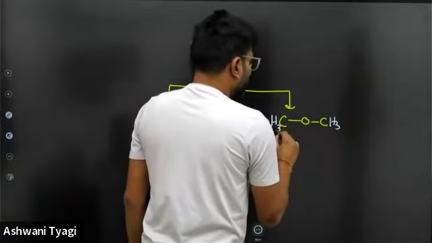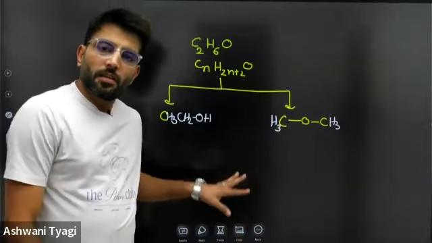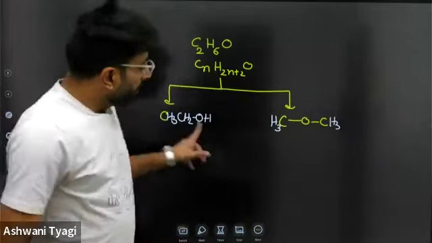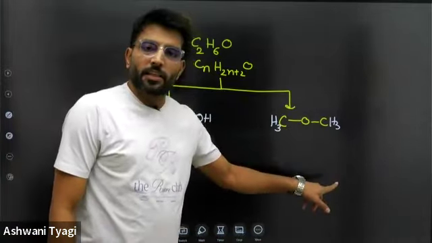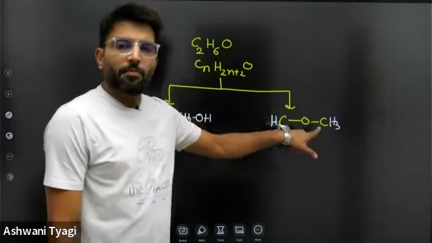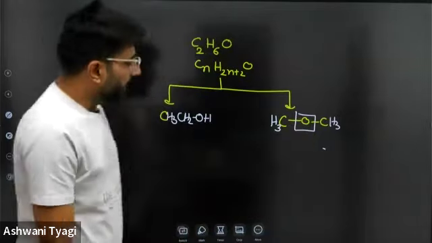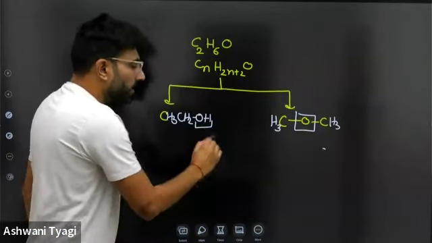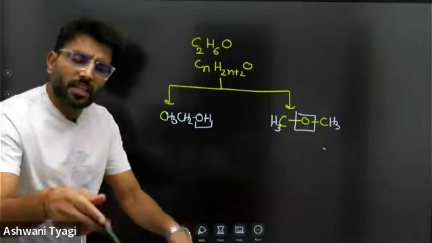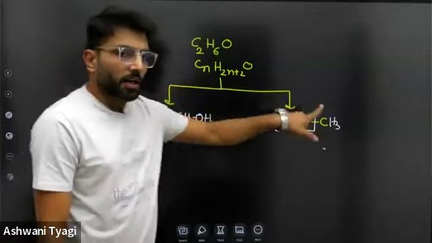Do you know the difference between these two? There is a huge difference. One is the Earth's surface, another is the galaxy. There is no similarity between these two except the molecular formula. One has a functional group which is called ether, and the other has another functional group which is alcohol. What is the differentiating factor? Everything is different here except the molecular formula.